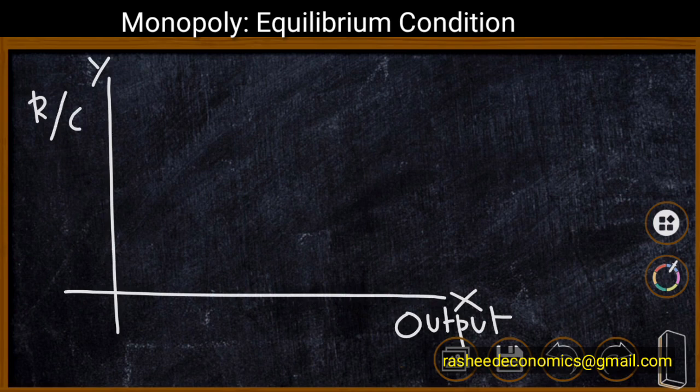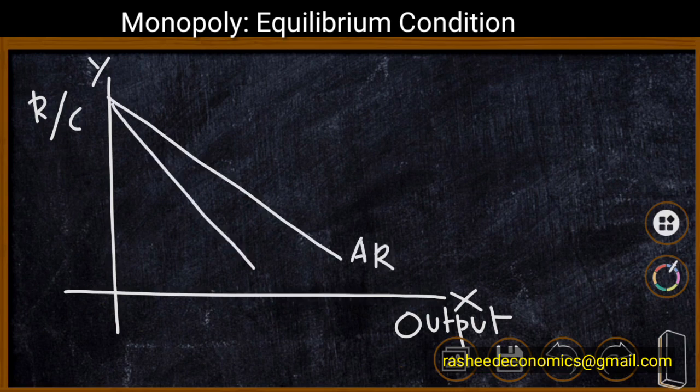We have drawn the x-axis and y-axis. On the x-axis we have shown output of the firm, and on the y-axis we have represented revenue and cost. Now we have an average revenue curve which is downward sloping. Corresponding to this average revenue curve, we have a marginal revenue curve which is also downward sloping and lies below the AR curve. This is the MR curve.